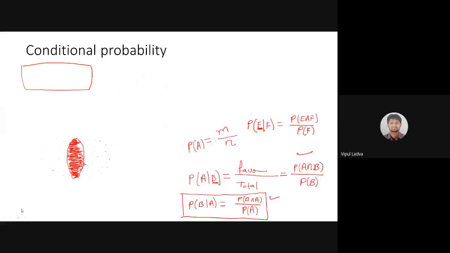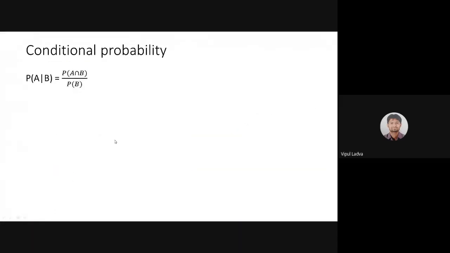As per the definition and the formula you learned in your 12th standard, P of A over B, that is, the probability of occurrence of event A where event B has already occurred, equals the probability of A intersection B divided by P of B. But why is it that? Maybe you were interacting with this notation in your 12th, P of E over F. E over F means we are finding the probability of occurrence of event E where event F has already occurred.